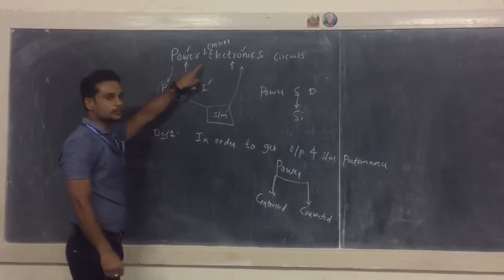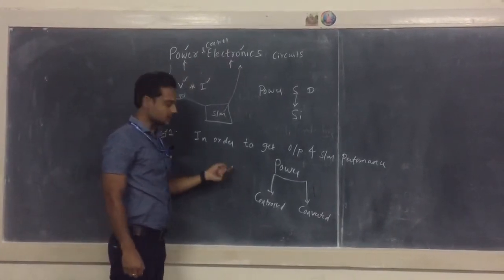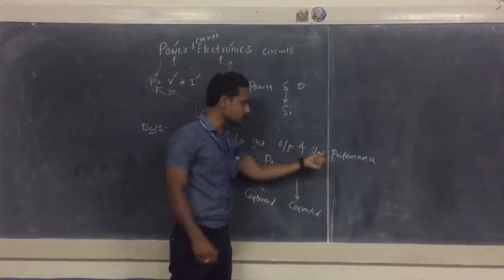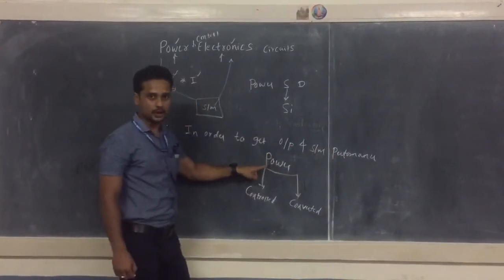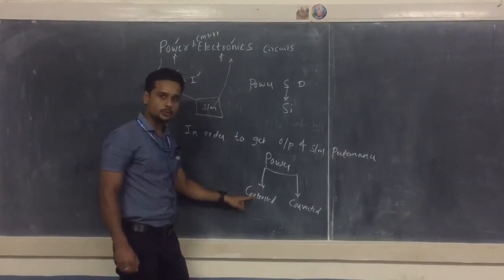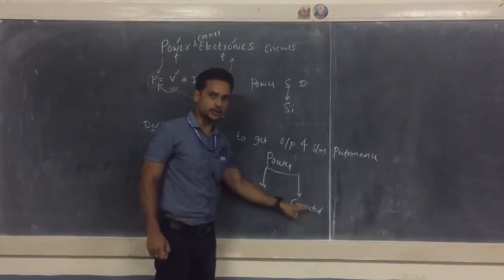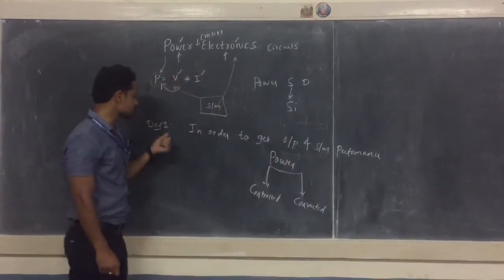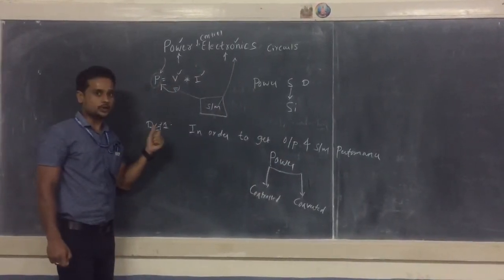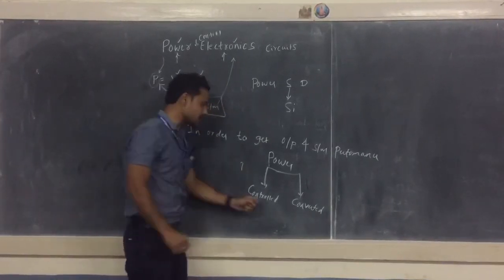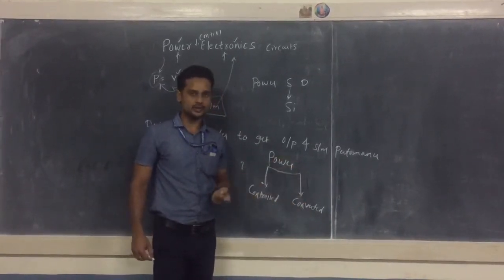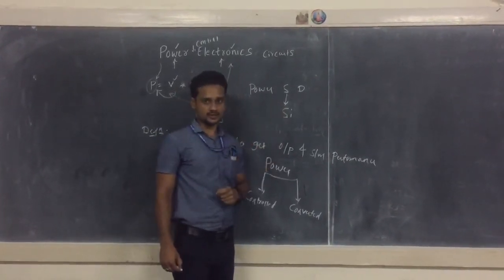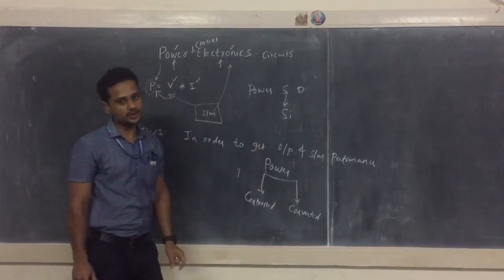Okay, you want to control the power, and look at the definition here. If you want to get a desired value of output and if you want to improve the system performance, this power value either has to be controlled or it has to be converted from one form of energy to another form. This is called power electronics. Now I put a question mark here: how can this control and conversion of power be achieved? That can be achieved by using power semiconductor devices. This is the complete definition of power electronics.